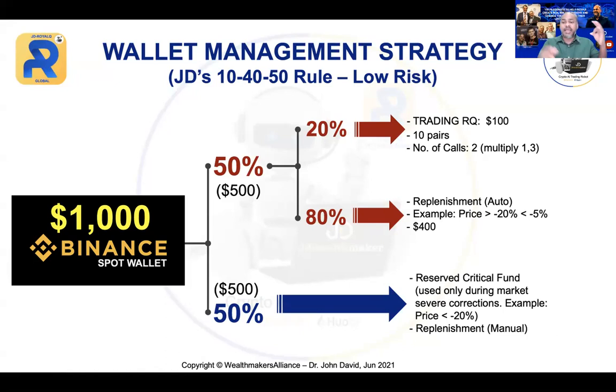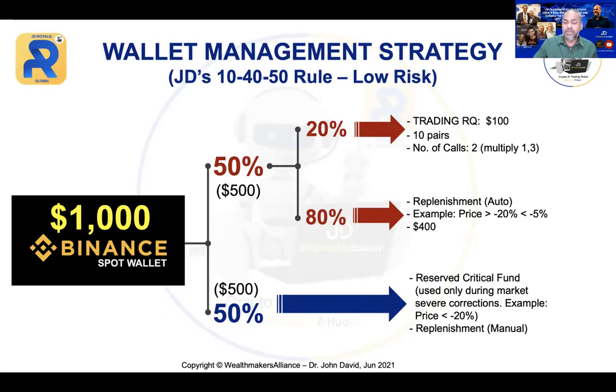Now, please understand, there are 3 ways you can trade with this Royal Q. 1, fully automated. You leave it to the robot to do it. 2nd, you can actually do it manually too. And 3rd, you can do hybrid. You allow the robot to do the robot's job, and once the market goes beyond, then you can do manual. So I would suggest you combine both the auto and the manual. So that is a hybrid. It's up to you.